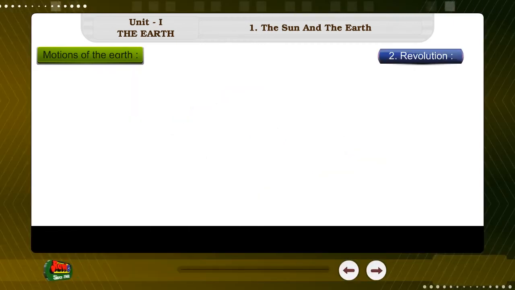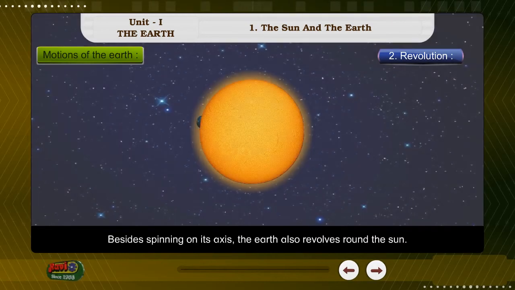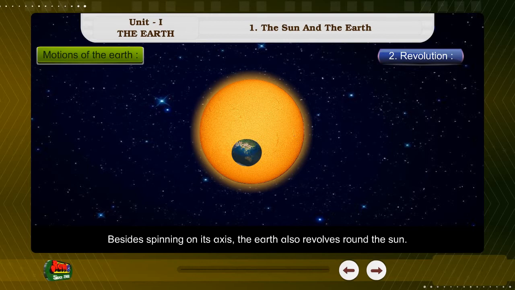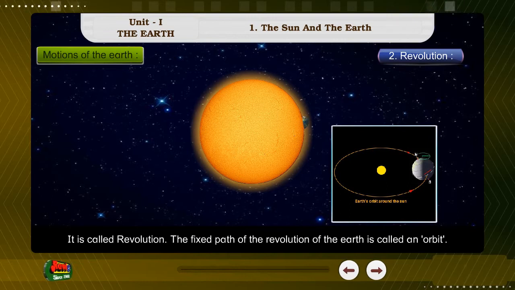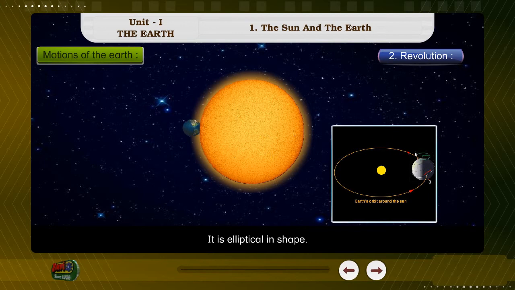2. Revolution. Besides spinning on its axis, the Earth also revolves round the Sun. It is called revolution. The fixed path of the revolution of the Earth is called an orbit. It is elliptical in shape.